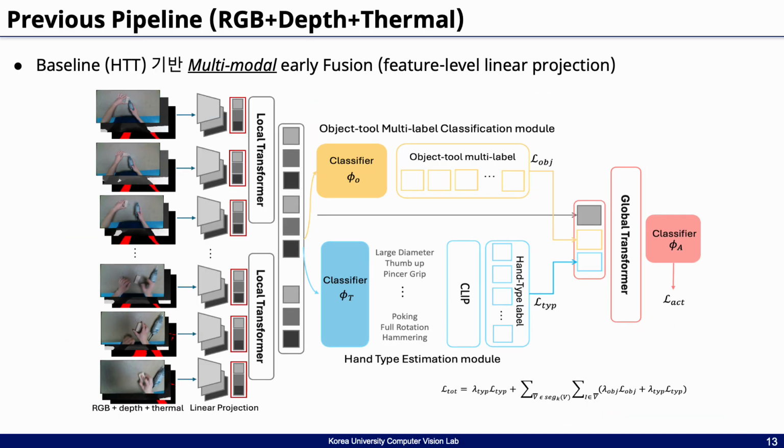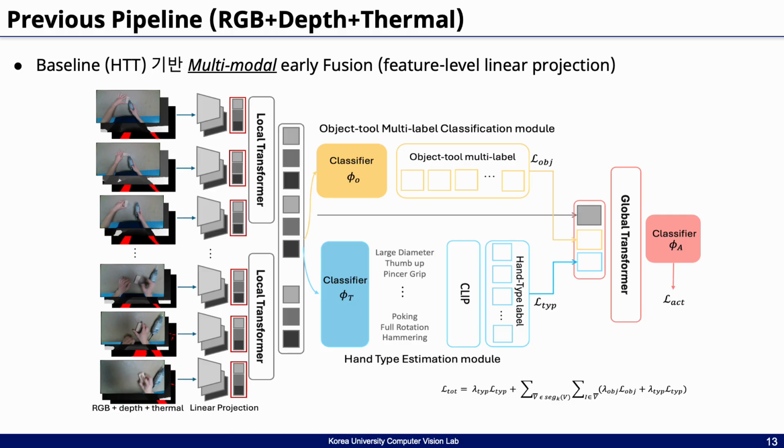Next, this diagram shows our previous pipeline for action recognition using all three modalities, RGB, depth, and thermal. In this setup, features extracted from each modality are fused earlier, either through linear projection or cross-attention mechanism, before entering the local transformer.